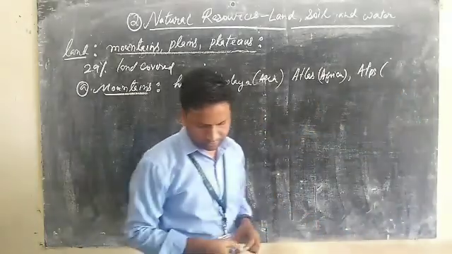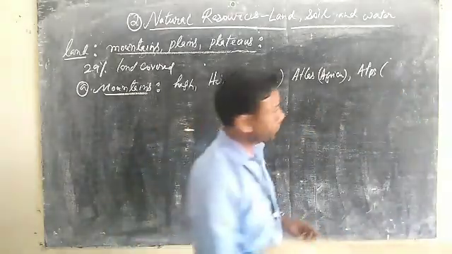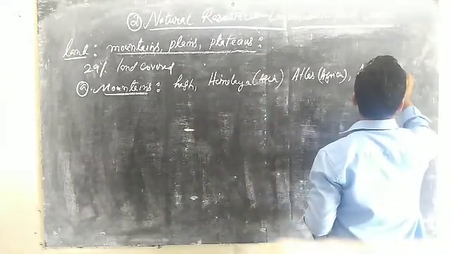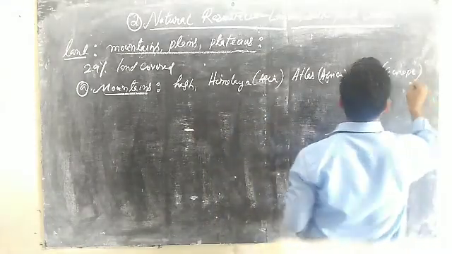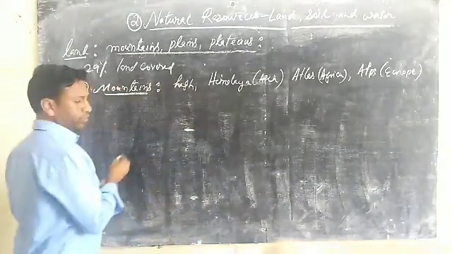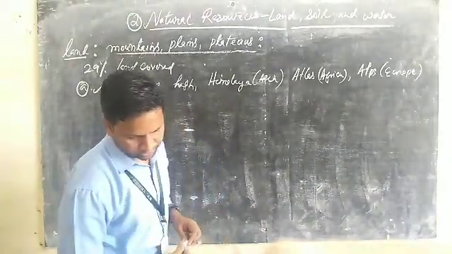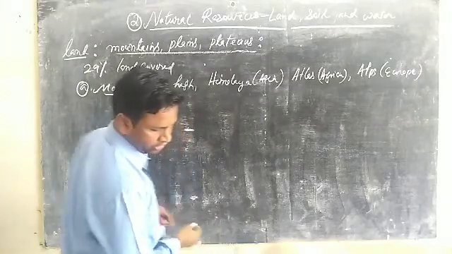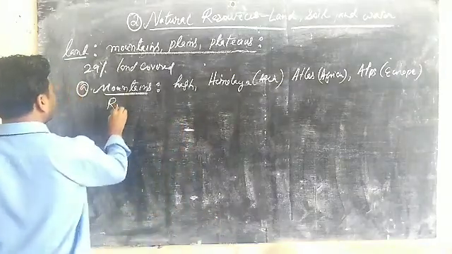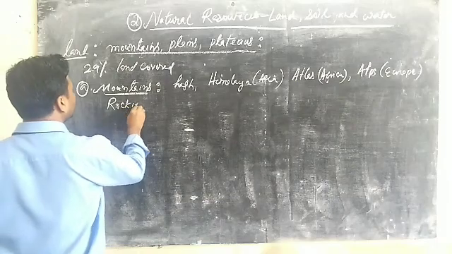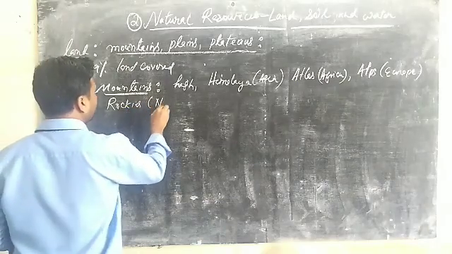Okay, especially Alps in Europe. Then we have the Rockies in North America.